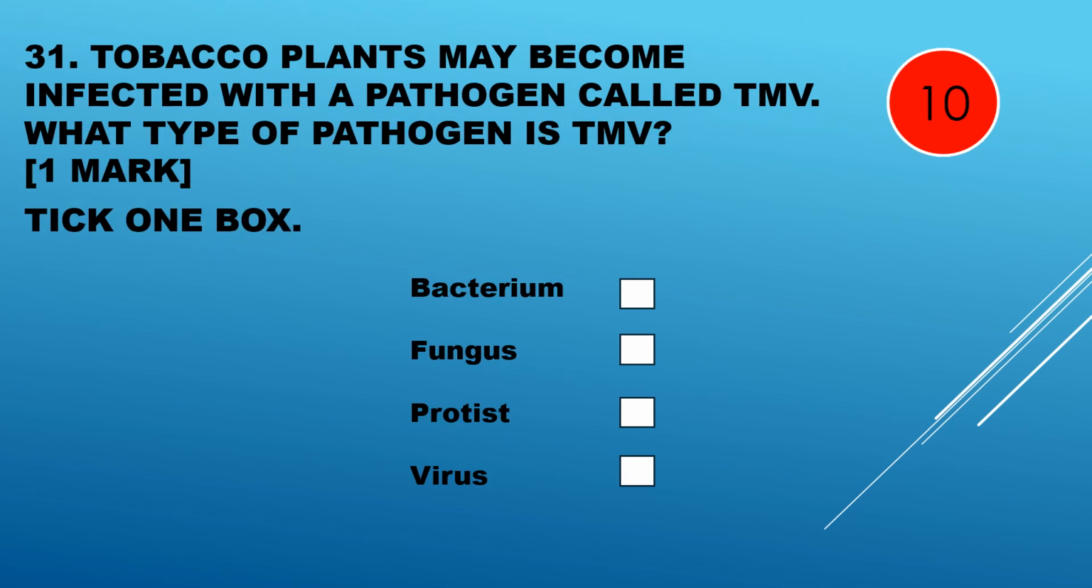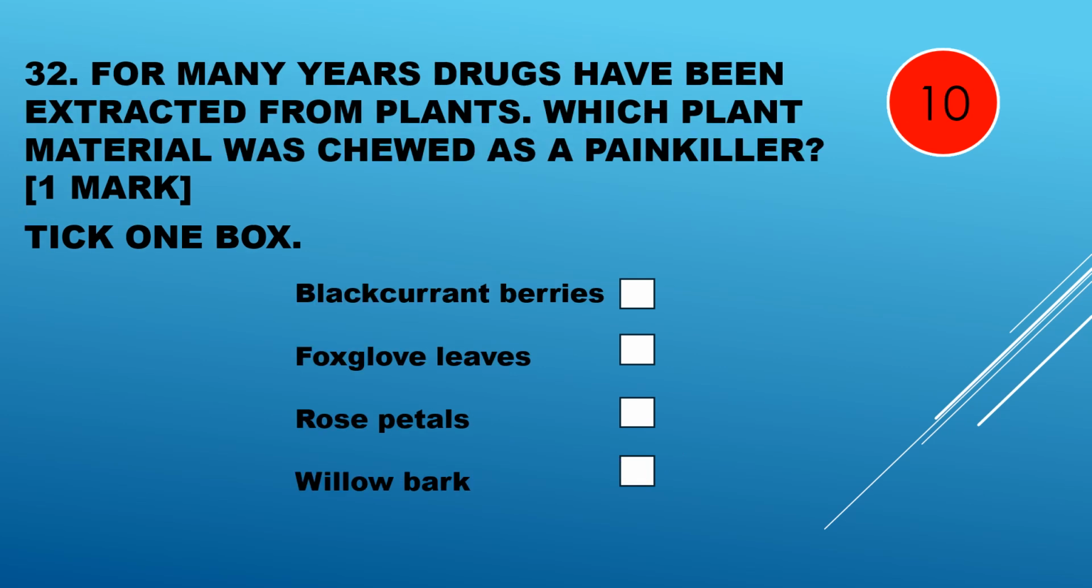Question 31. Tobacco plants may become infected with a pathogen called TMV. What type of pathogen is TMV? Is it a bacterium, a fungus, a protist, or a virus? It's a virus.